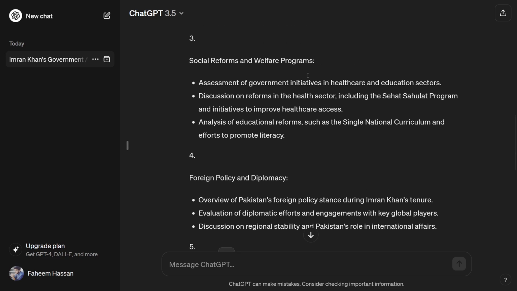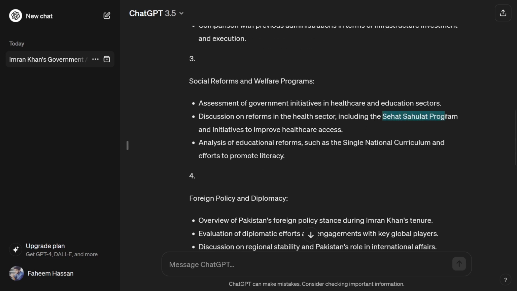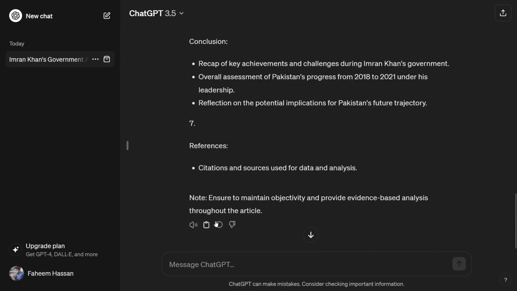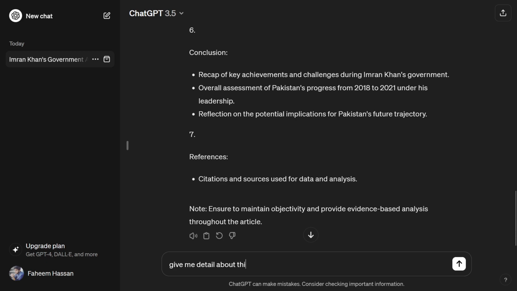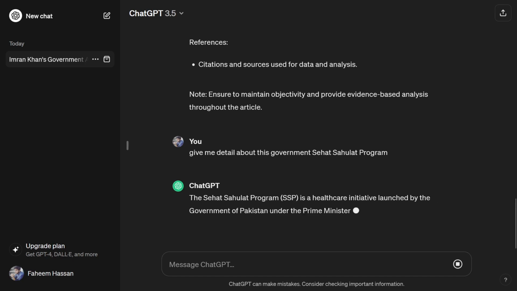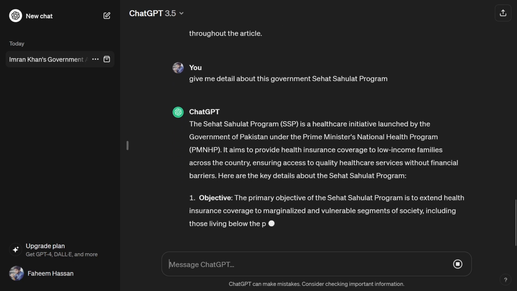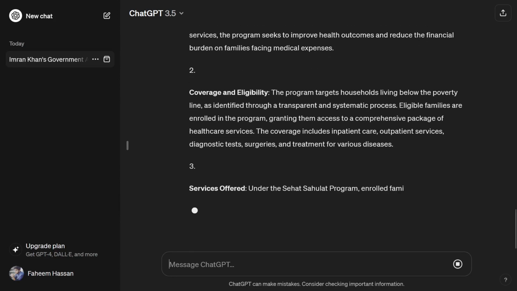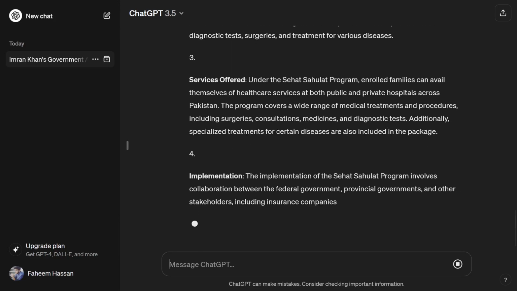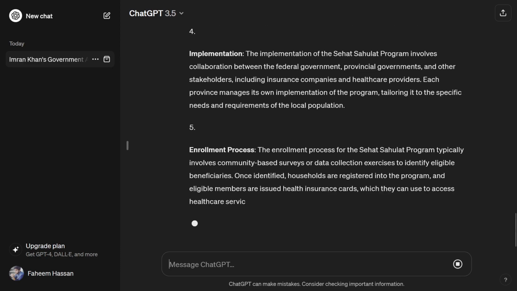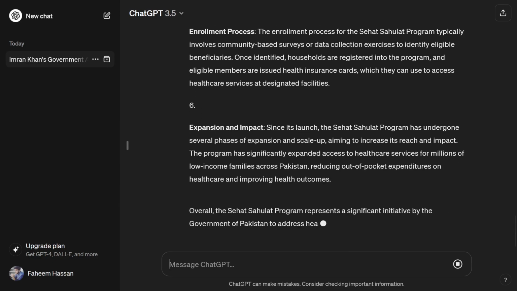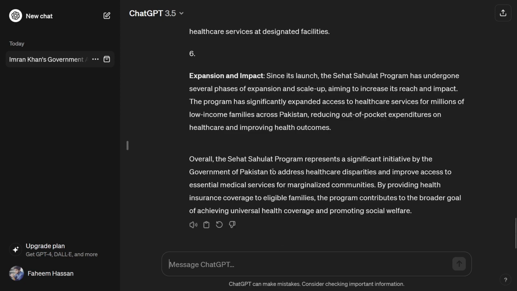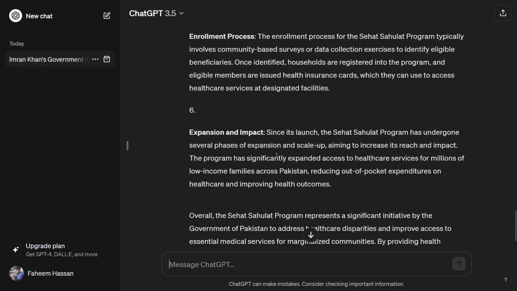For example, I'm writing on this point, the Sehat Sahulat Program. Let me copy this and type here: give me detail about this government Sehat Sahulat Program. Let me press enter. That's how I can research more and more on a specific topic. Obviously you should get help from books, other newspapers and news channels, but these AI tools will also help you write very effective content. Now it's up to you, it is up to your creativity how you get help from these AI tools.